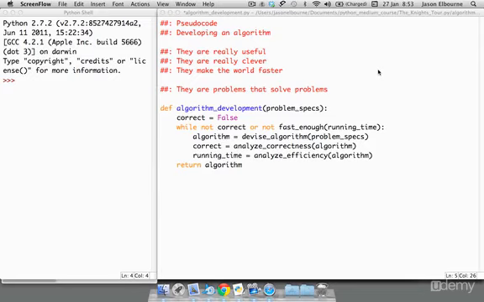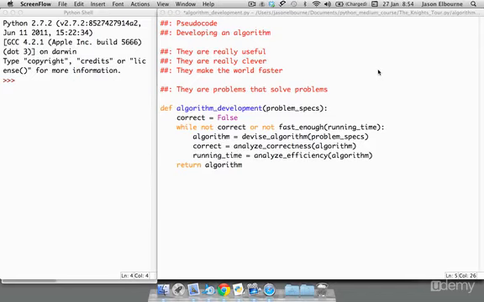how to solve problems. I've written here some pseudocode, so this is the first little thing we'll introduce if you've never heard of it before. Pseudocode is pretty much just writing out code that looks like the actual Python code, only it could never actually run. This one's a little bit better than most, but a pseudocode might say things a bit more in plain English, so you can actually read through the steps and see exactly what you want to be doing, and it doesn't have to consist of actual Python functions or actual Python tools. You could just use plain English to explain what you're doing. So anyways, I've done up this pseudocode here, and we'll just explain the process of algorithm development.